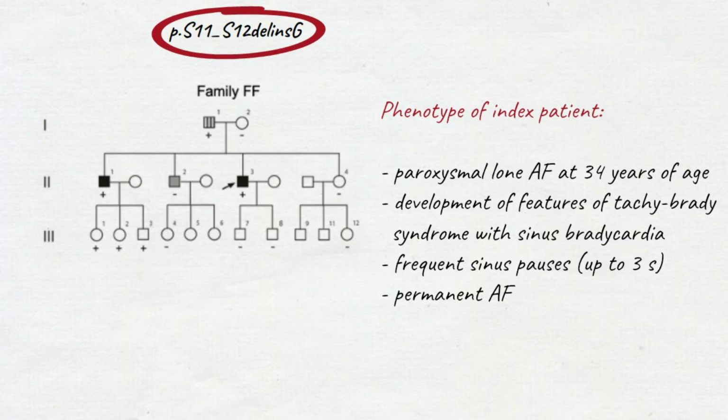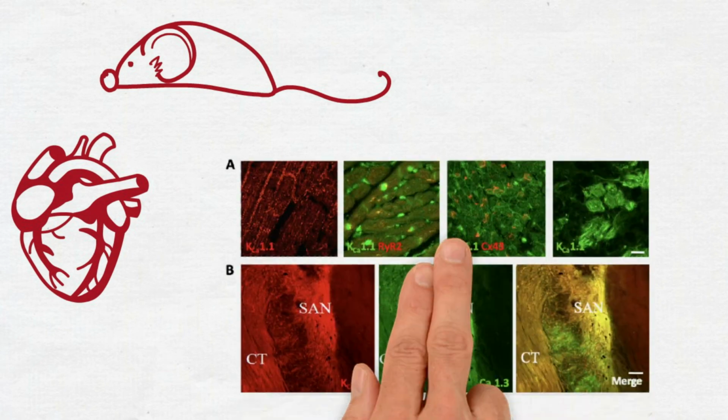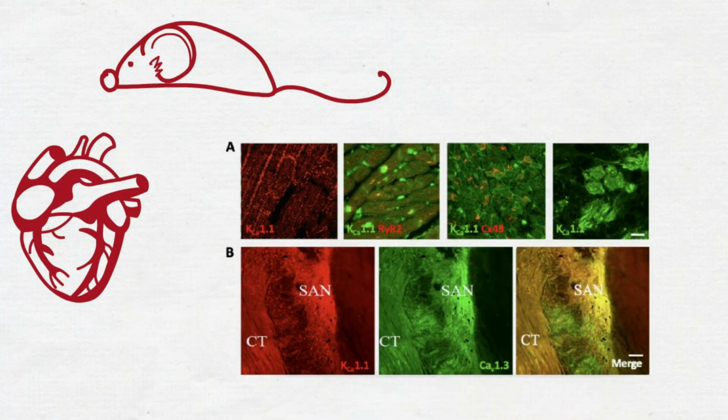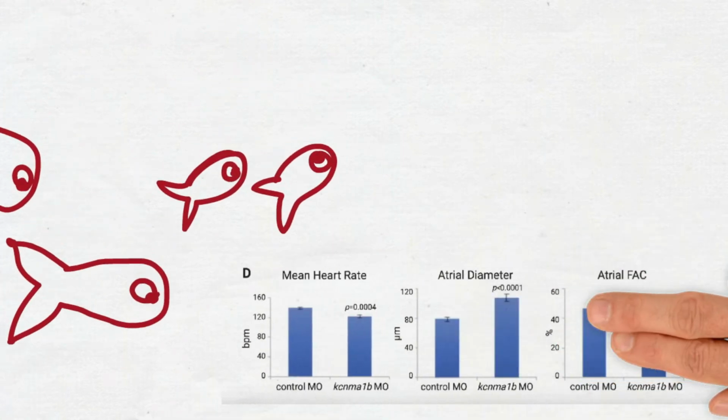To evaluate potential disease mechanisms, Pineda et al. evaluated the distribution of KCa1.1 in normal hearts from humans by immunostaining of right atrial tissue sections, revealing co-localization of KCa1.1 with the ryanodine receptor and connexin 43, as well as strong expression in the sinus node. Knockdown of the KCa1.1 ortholog kcnma1b in zebrafish embryos resulted in sinus bradycardia with dilatation and reduced contraction of the